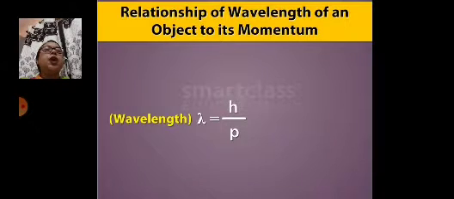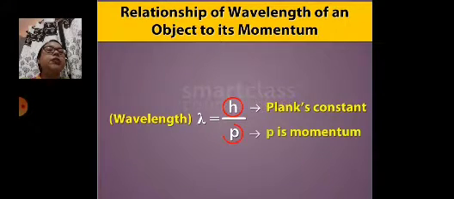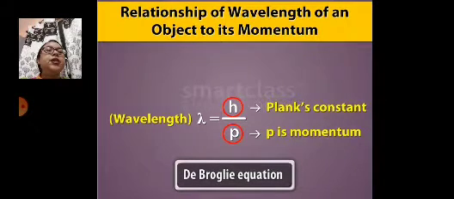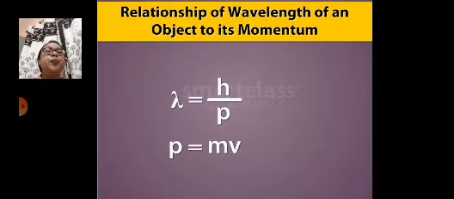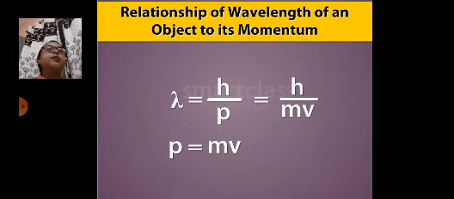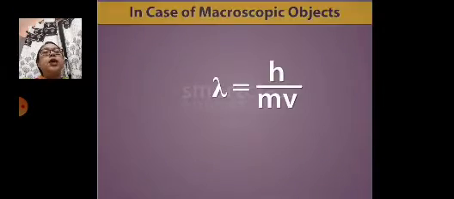The relationship of the wavelength of an object to its momentum can be shown by this formula: wavelength, that is lambda, equals h upon p, where h is the Planck constant and p is the momentum. That is also known as the de Broglie equation. Momentum equals m into v, so we can replace p by m into v. So the formula would be lambda equals h upon mv.